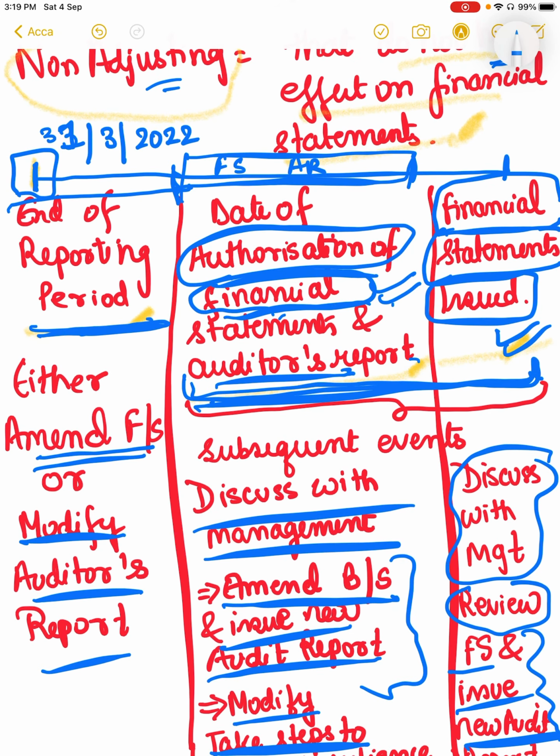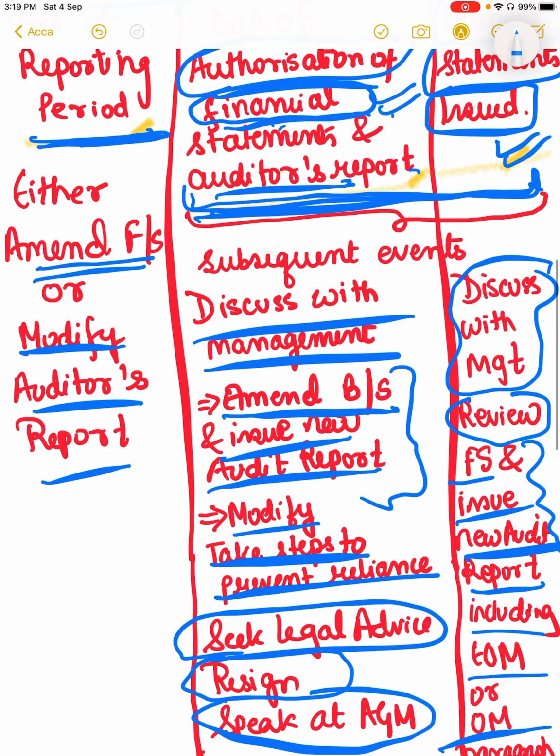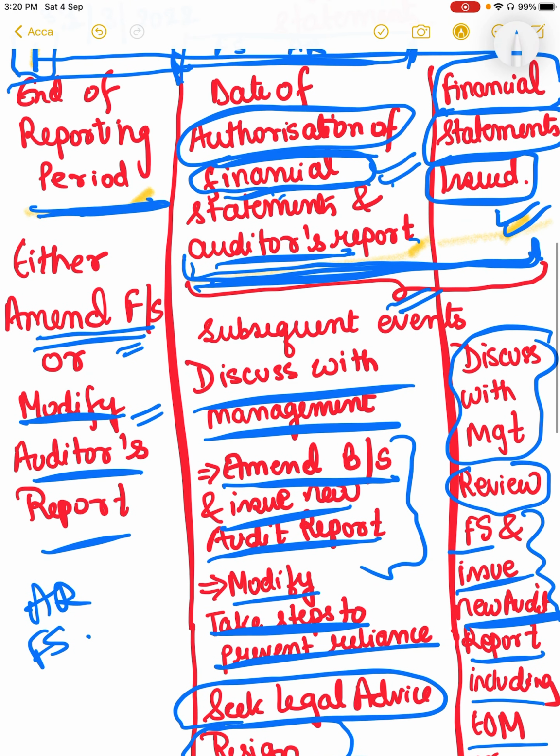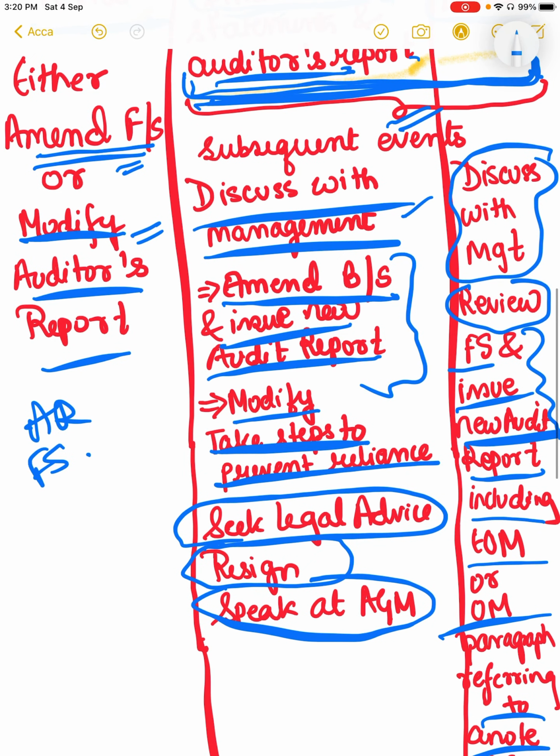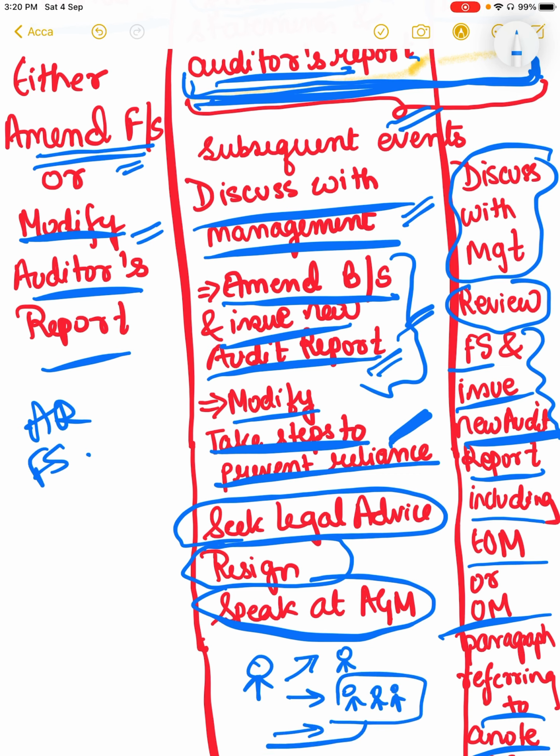First is the end of the reporting period. If it's the end, then we can amend the financial statements or modify the auditor's report because we have the option to do that. The auditor's report has also not been made yet, and the financial statements have also not been fixed yet. Here we have the date of authorization of financial statements and auditor's report. So we can discuss with the management, amend the balance sheet, and issue a new auditor's report. Or the last step, the big step that we have, is to seek legal advice, speak at the AGM, and resign from this place.